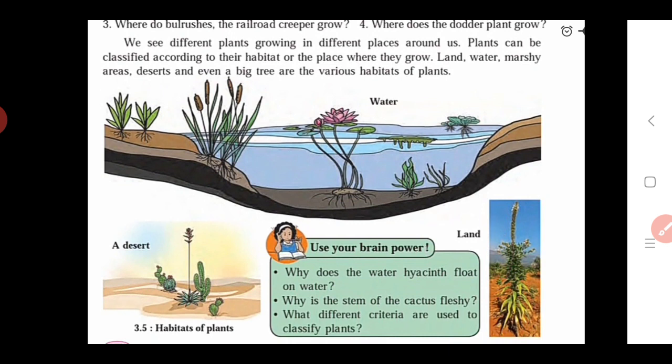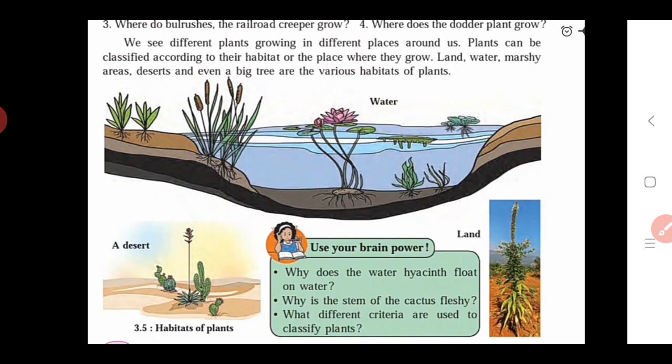Depending upon the climate and geographic region, the plants observed are different. So we see a vast variety in plants due to this arrangement of geographical conditions.